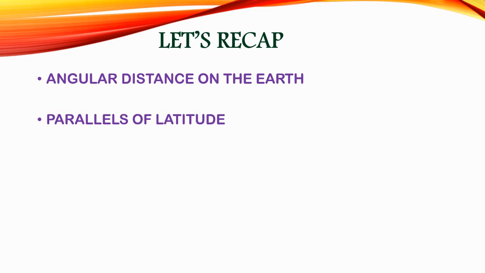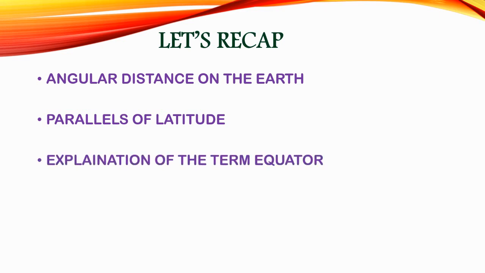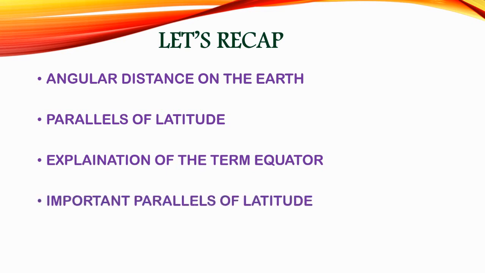Then we learned about the term equator. The equator bisects the earth into north and south parts. The one to the north is called the northern hemisphere, whereas the one to the south is called the southern hemisphere. At the end, we studied important parallels on the earth. The equator, Tropic of Cancer, Tropic of Capricorn, Arctic Circle and Antarctic Circle, these all are the important parallels of latitude.